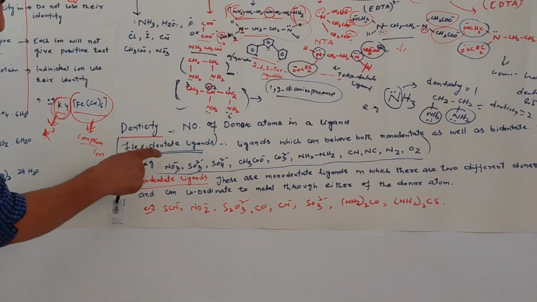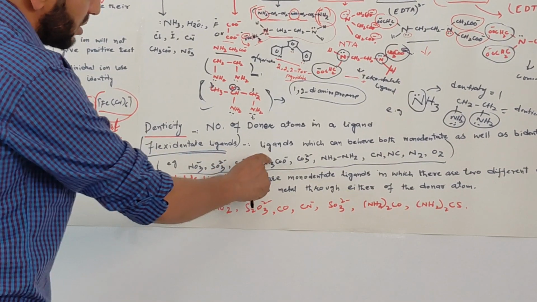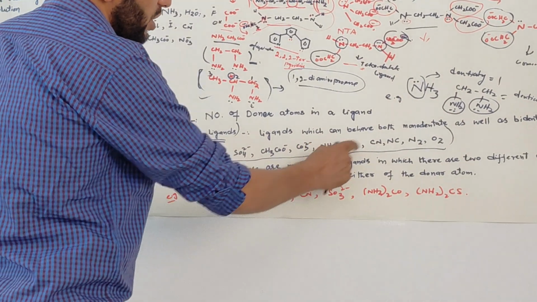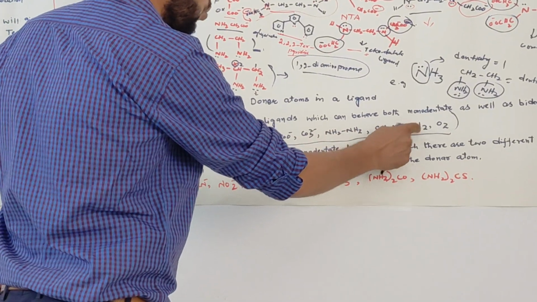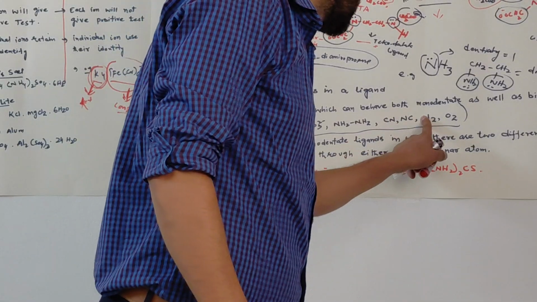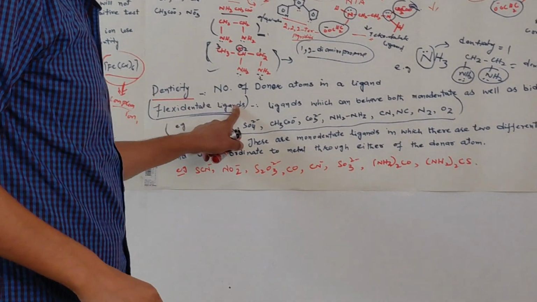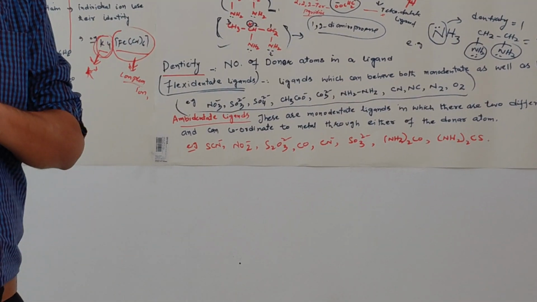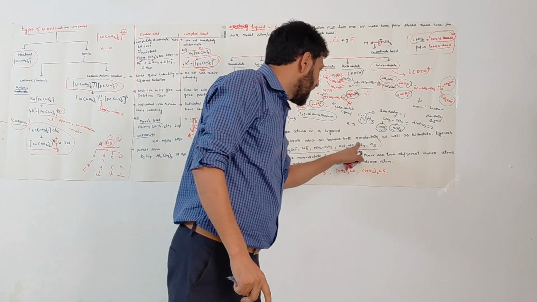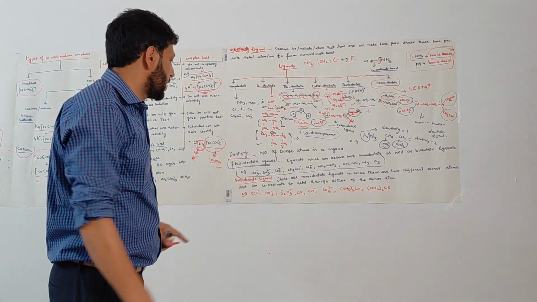Examples: NO3 negative, SO3 2 negative, SO4 2 negative, CH3CO2 negative, CO3 2 negative, NH2, CN, NC, N2, and O2. Whenever you find these types of ligands, your mind should strike that these are flexidentate ligands. Flexidentate ligands are those ligands which act as both monodentate as well as bidentate ligands.